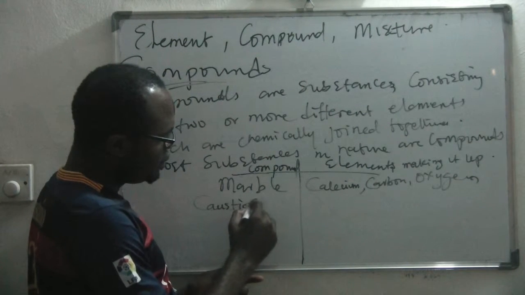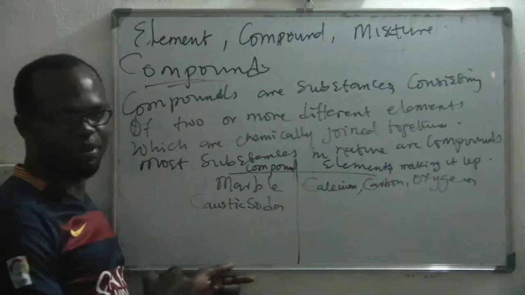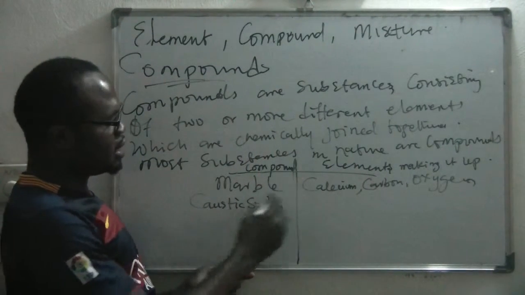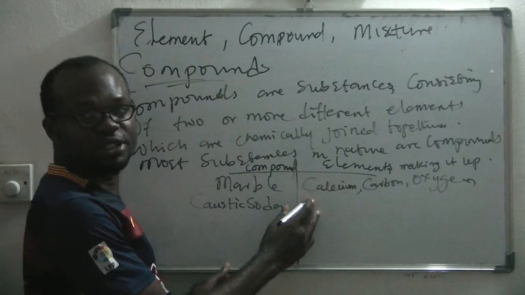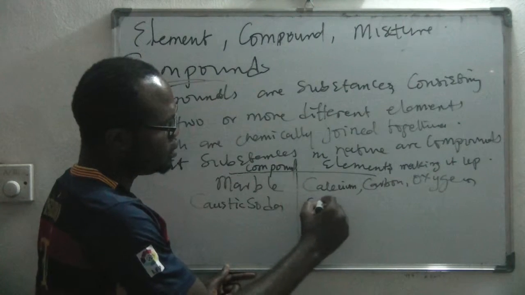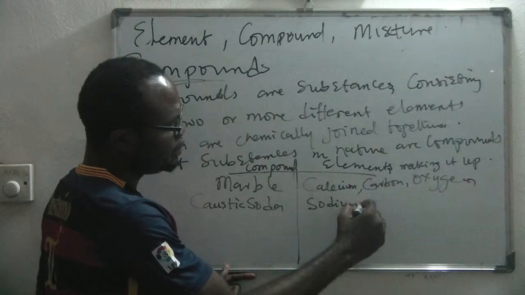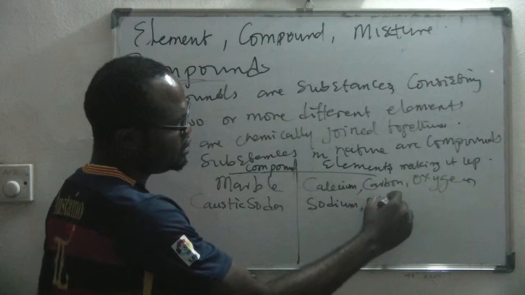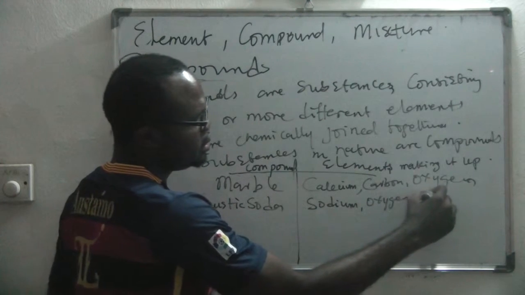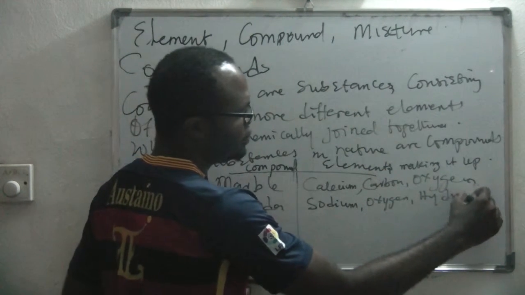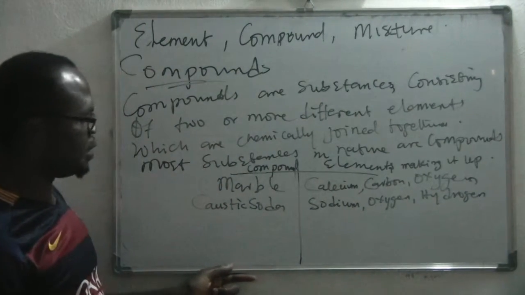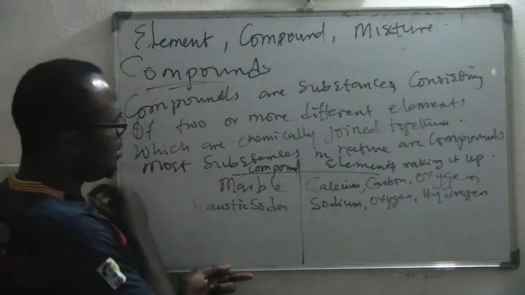Caustic soda is another example of a compound. Caustic soda is made up of sodium, oxygen, and hydrogen. These three make up caustic soda. What other compound do we have?